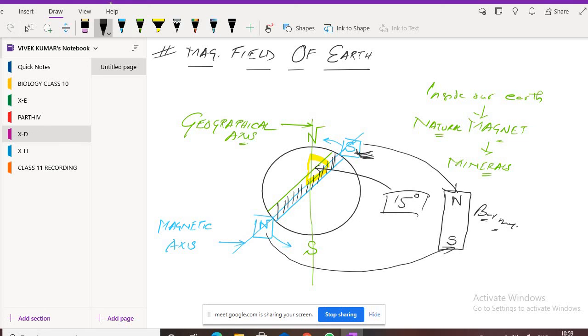That's why when you suspend a magnet at home, the magnet will always align in the north-south direction of earth. This north pole is near the earth's north pole, and the south pole of the magnet is near the earth's south pole. So whenever you suspend a magnet, it will always align itself along the north pole and south pole of earth's geographical axis. Understood this much?